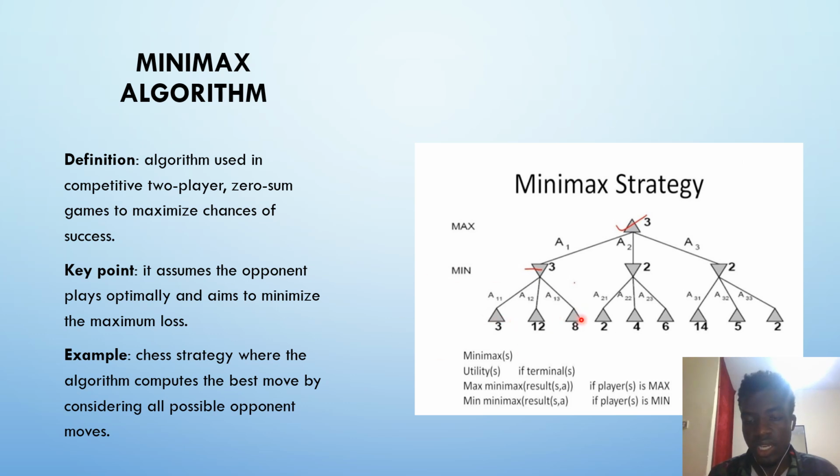In the terminal solutions, to get the answers, we consider, for the min, the terminal solution with the least value. In this case, it's the 3, so I take up the 3. The 3 comes here, and for this case, I take up the minimum value, which is the 2. It will come here, and the same applies here. Then for the max, of course, we take the maximum value from these given values, and the maximum is 3. So the 3 will be put here.